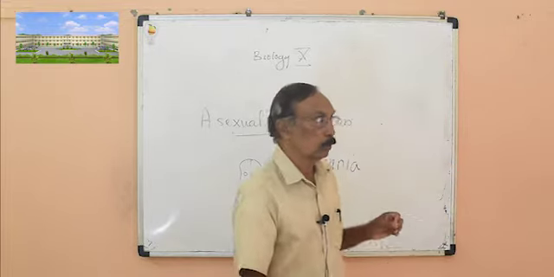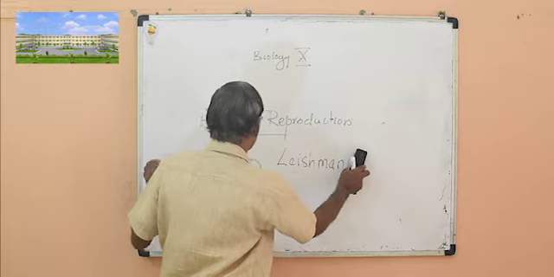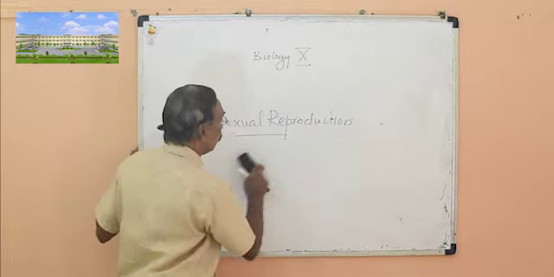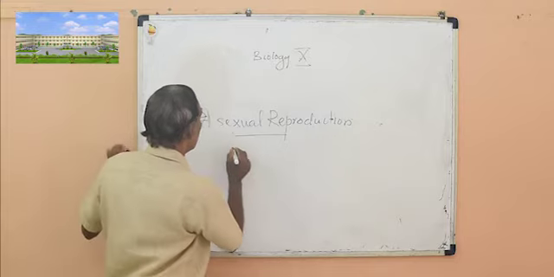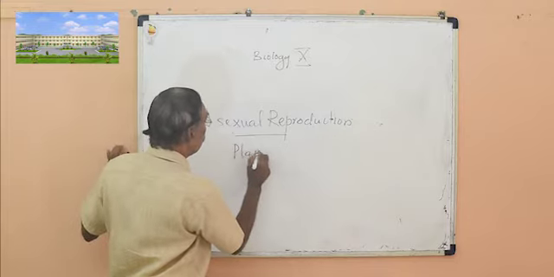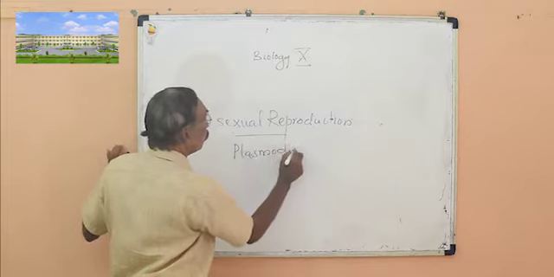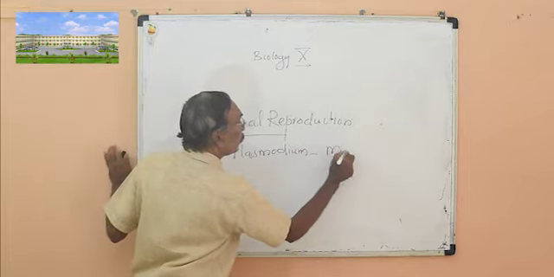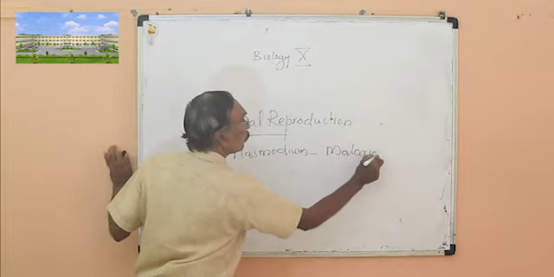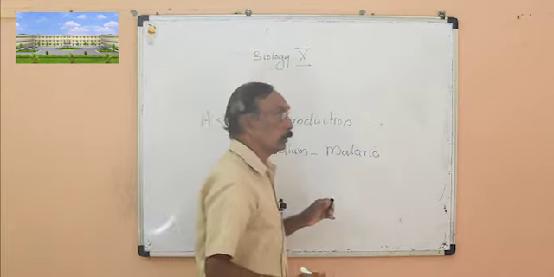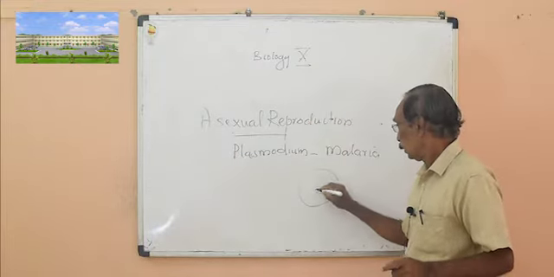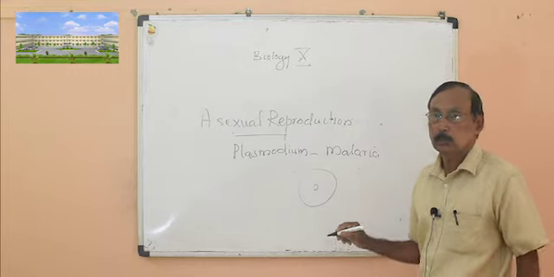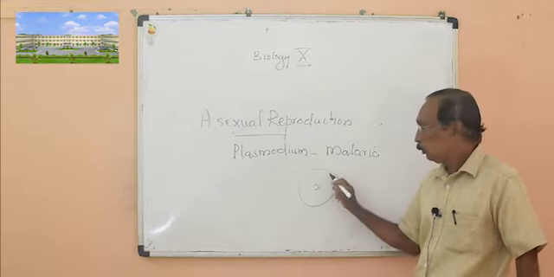But in another organism called Plasmodium, which is also a very important organism causing disease, Plasmodium causes malaria. This organism is one cell, and you can see it does not divide into just two.